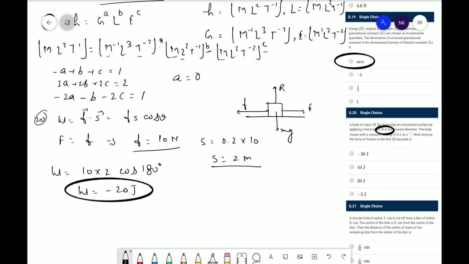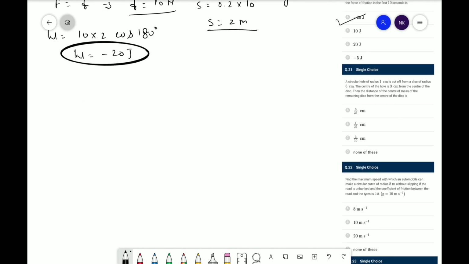Okay, cos 180 degree is negative, therefore the correct answer is A. In the next question, what is it saying? A circular hole of radius 1 centimeter is cut off from a disc of radius 6 centimeter. The center of the hole is 3 centimeter from the center of the disc. Then the distance of the center of mass of the remaining disc from the center of the disc is?